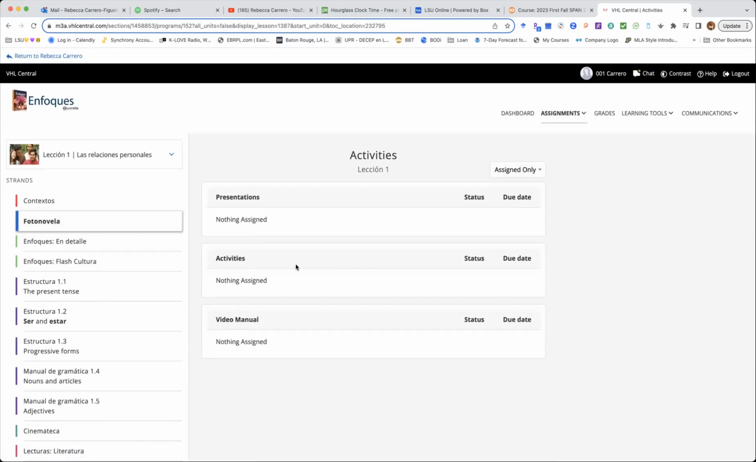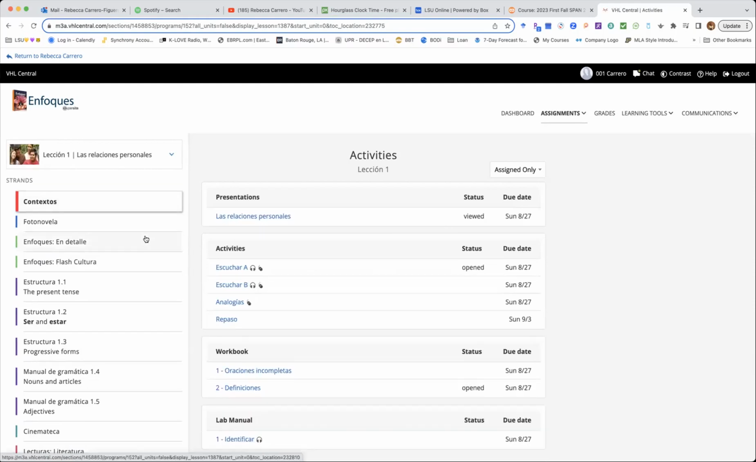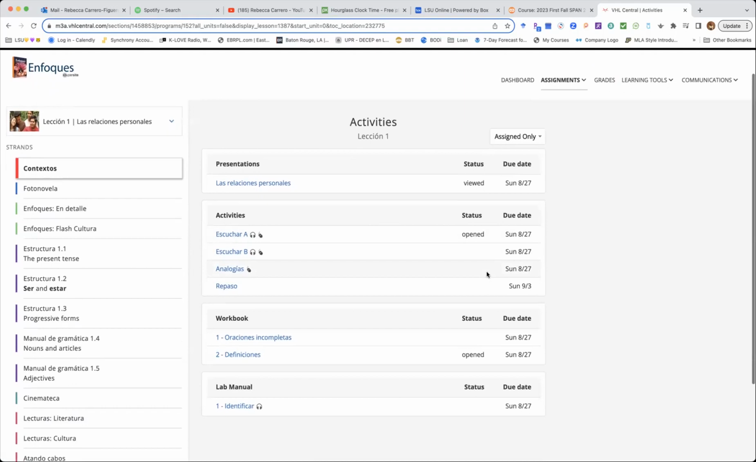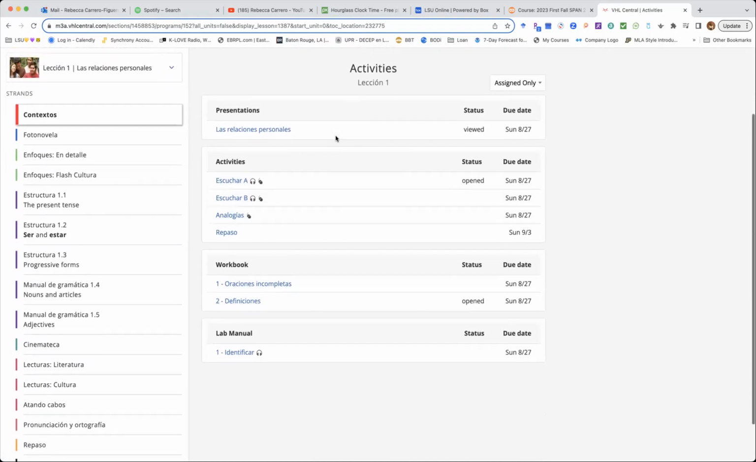Fotonovela, see, assign only. I don't have anything assigned for that part of the chapter. Let's go back to contextos. And by default, you have it assigned only, okay? So these are all the activities that are related to the vocabulario or the vocabulary that are due on Sunday, August the 27th, but the repaso, the review on the vocabulary, it's due on September 3rd, next Sunday, okay?